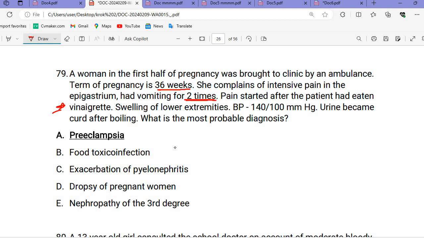So this we already discussed. This is the preeclampsia condition. So revise preeclampsia. Revise, brothers, revise.